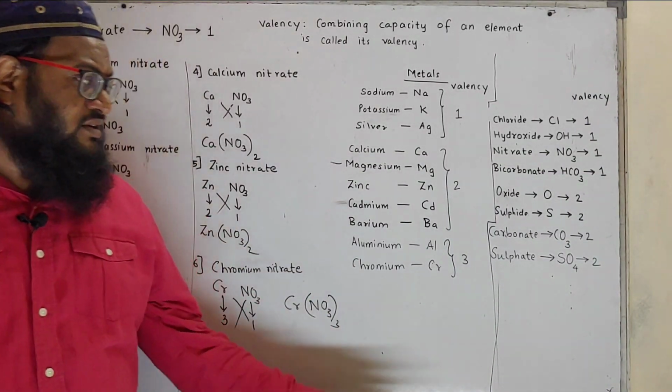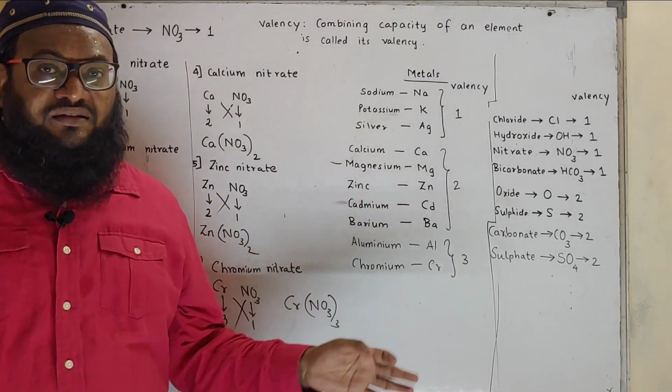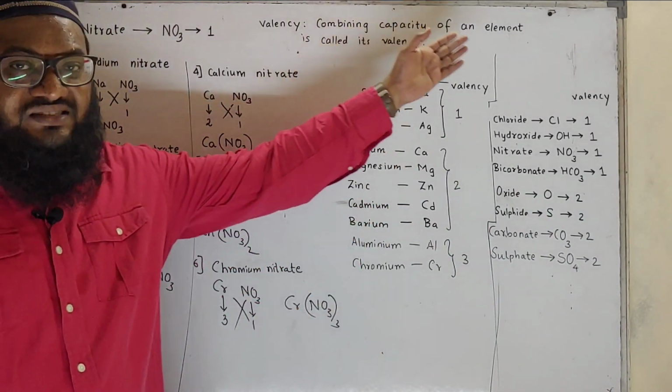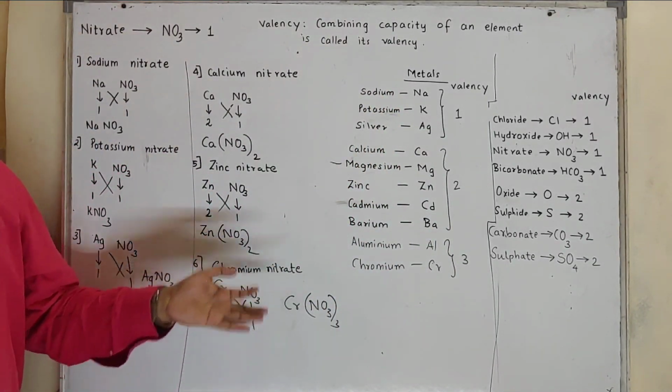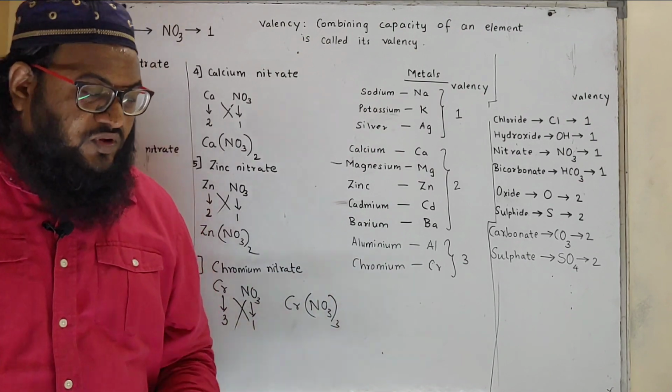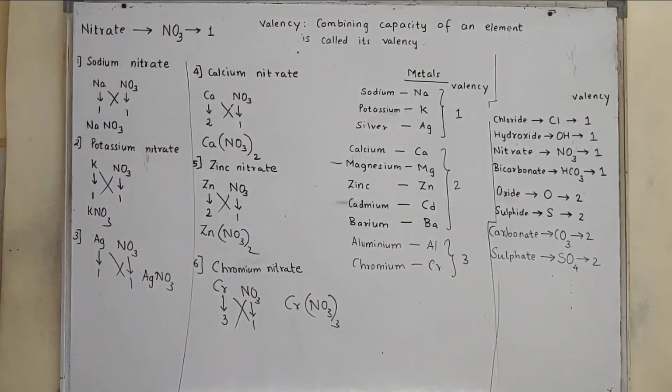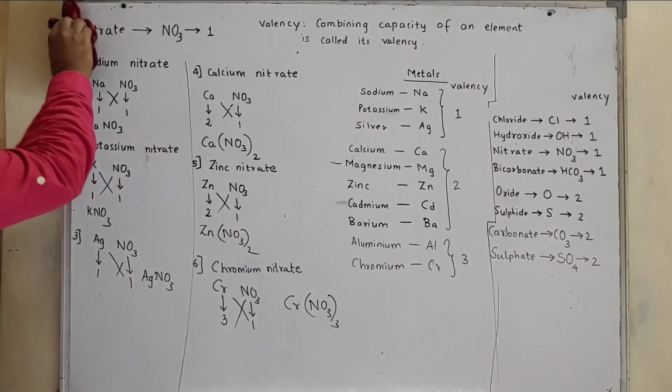We can form aluminum nitrate, we can form barium nitrate, cadmium nitrate. In all we can form at least 10 nitrates according to this chart. Many more formula you can create by just learning the valency. Okay. Now next one, we'll start with bicarbonate.